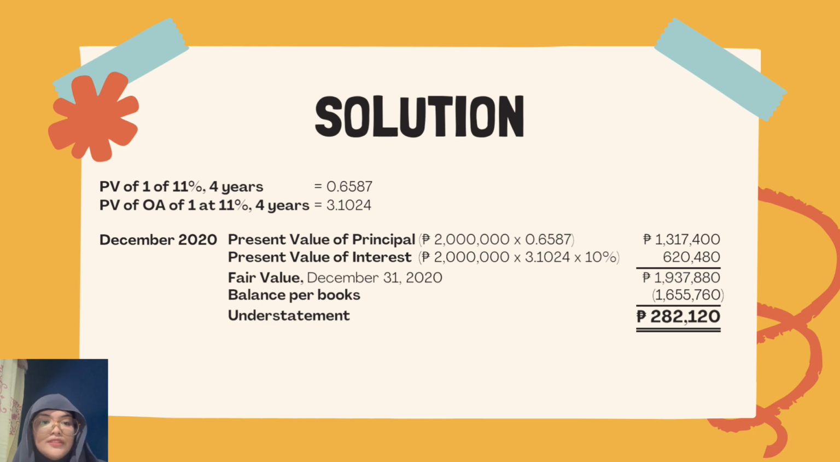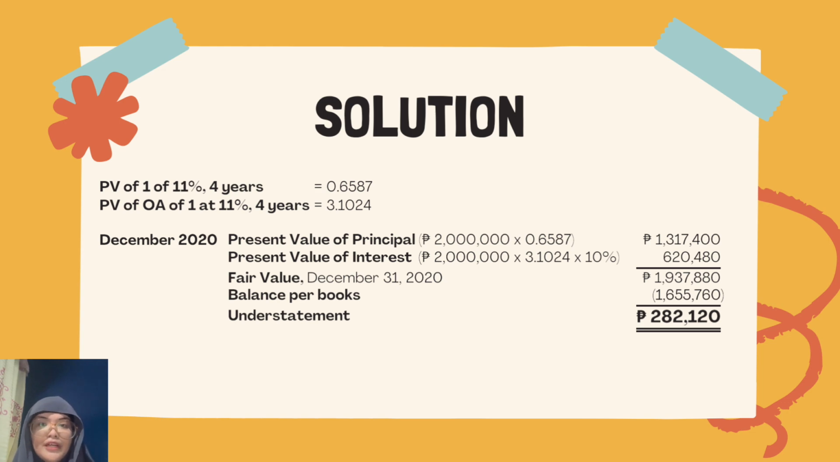Then we have the PV of ordinary annuity of 1 at 11%, from the additional notes earlier stating the market interest rate as of December 31, 2020, for the same number of years as earlier, and we get a total of 3.1024. So, solving for the understatement, we multiply the present value 0.6587 to the principal and get 1,317,400 pesos as the principal's present value. Then we multiply 3.1024 by the interest, which is the principal times the interest rate of 10%, reaching 620,480 pesos as the present value of the interest.